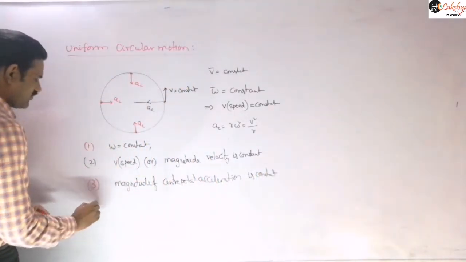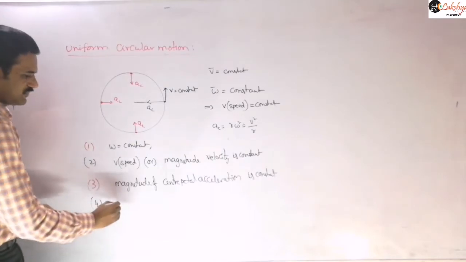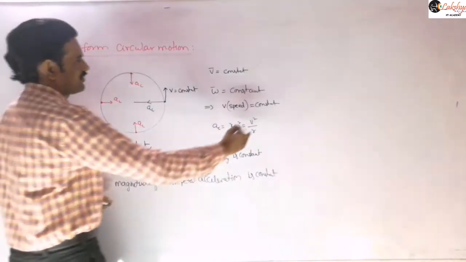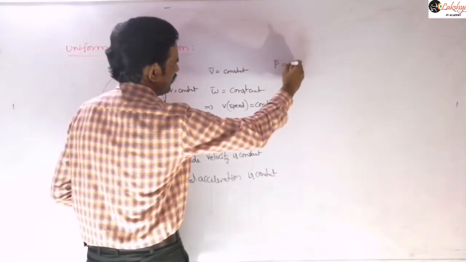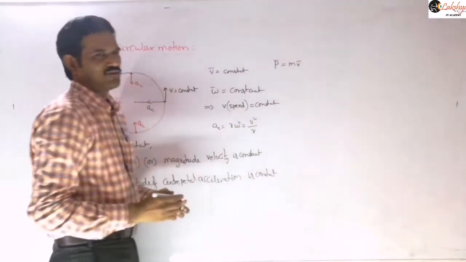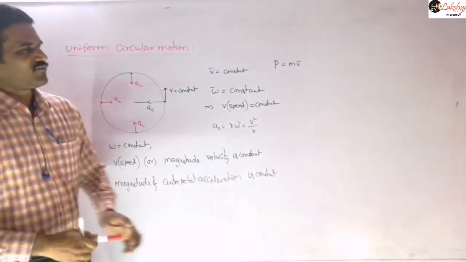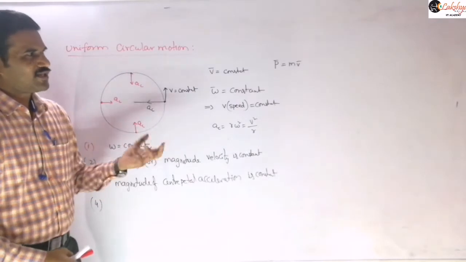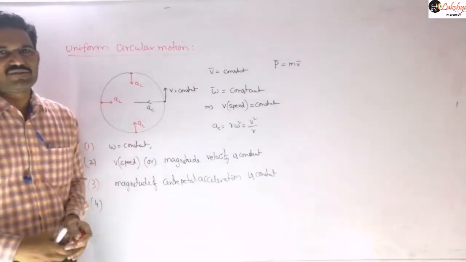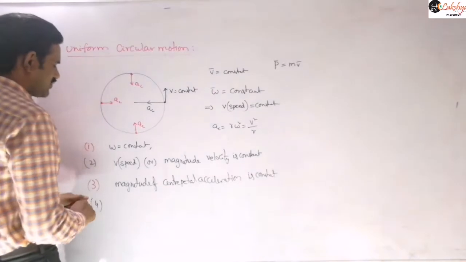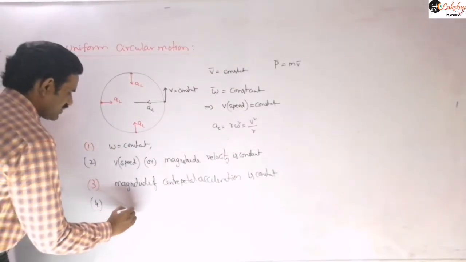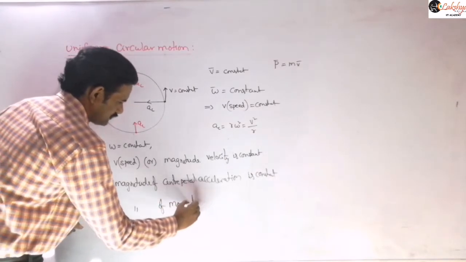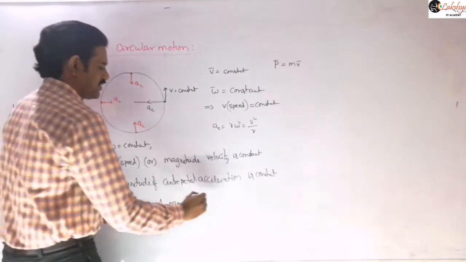And next, suppose I ask about the momentum, is the momentum constant or variable? Momentum is nothing but p, a vector quantity, so p bar is m into v bar. Clearly the velocity of the particle is variable, and so momentum is also variable. And again, if I consider the magnitude of the momentum, then the magnitude of the momentum remains constant here. So the magnitude of momentum is constant.